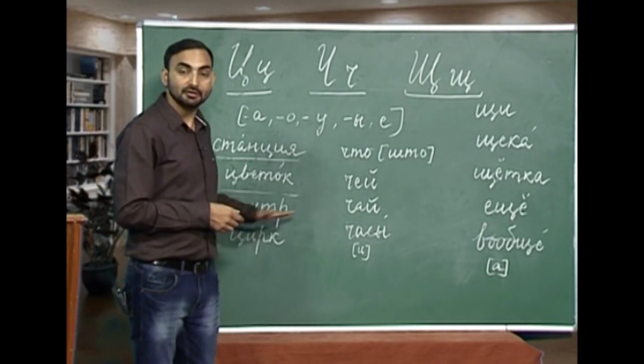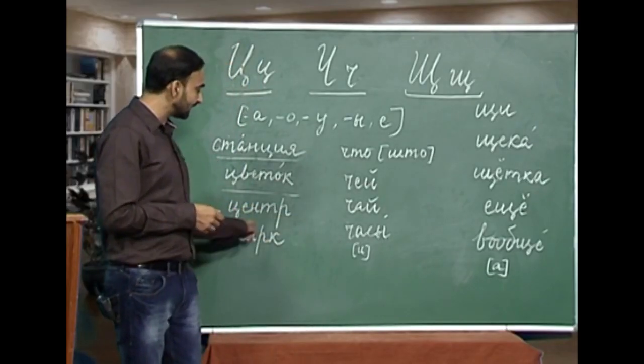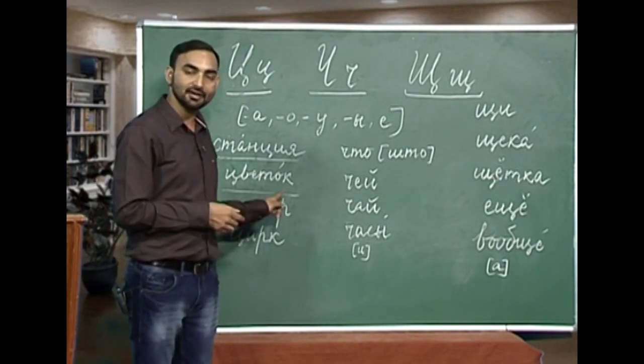The next word from ts is ts, ye, n, t, r. And how will you pronounce this word? Tsentr, tsentr. Can you think of any word in English which is pronounced in a similar way? Tsentr, center. So, tsentr is center.